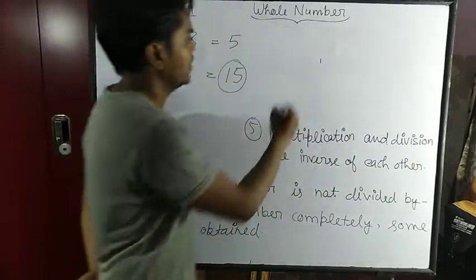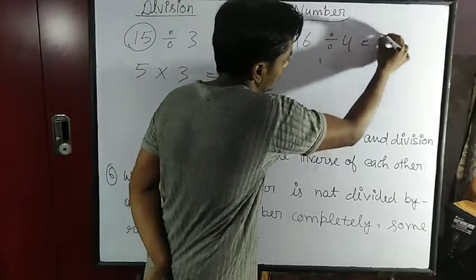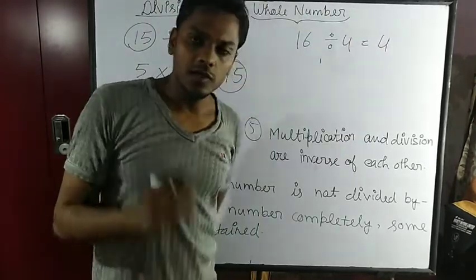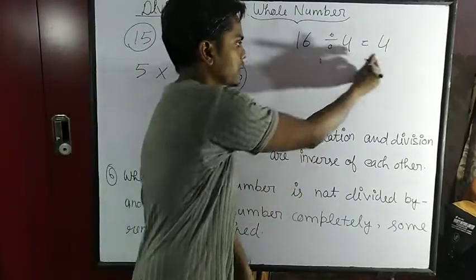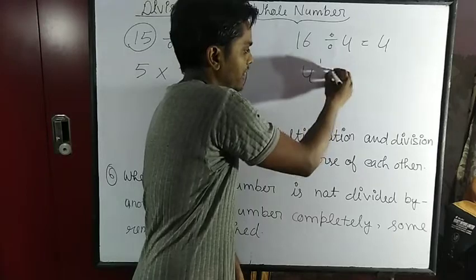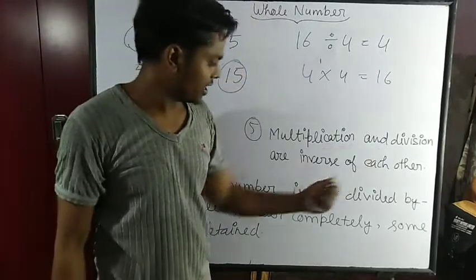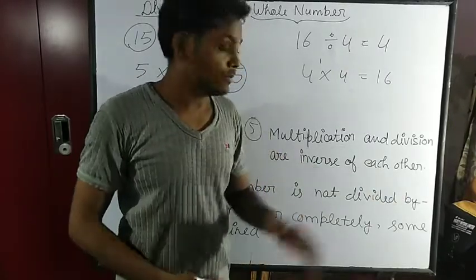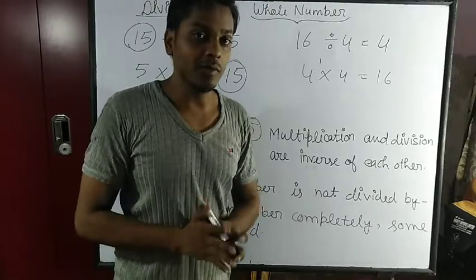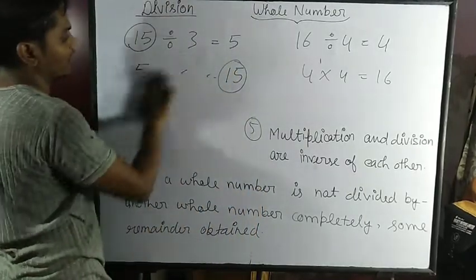One more example: 16 divided by 4 will become 4. Now this 4 multiplied by 4 will become 16. So multiplication and division are inverse of each other. These are the examples. Hope you are getting my point. Now we will see the last property of division.